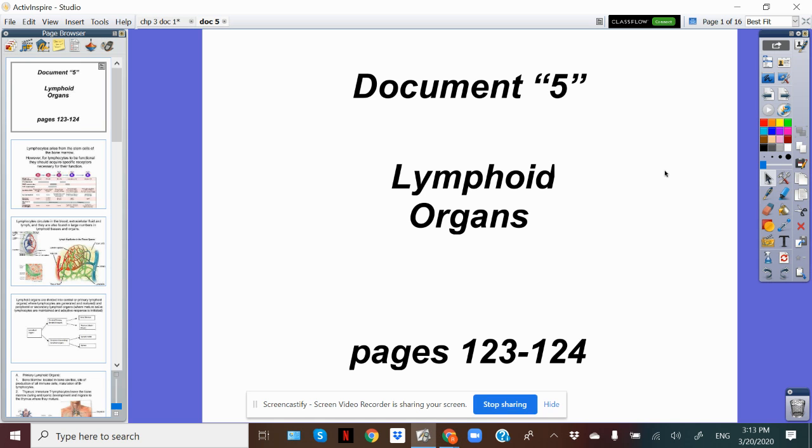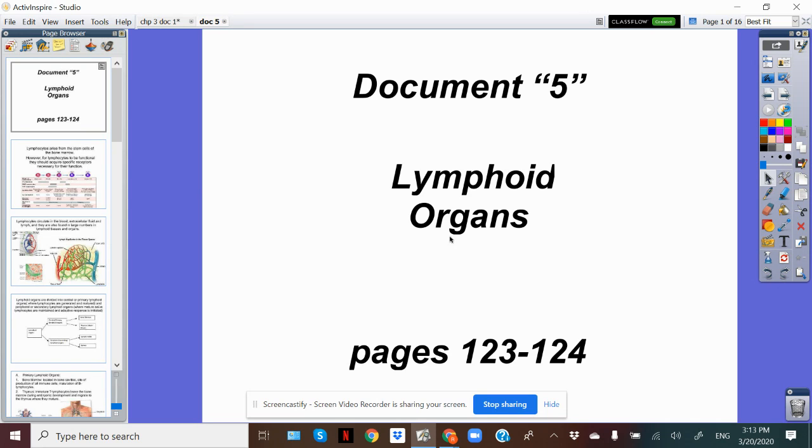Today we are going to talk about document 5, which is about lymphoid organs. As we have said before, the effectors of the immune system are the immune cells or the leukocytes in general, the white blood cells that are found everywhere. They are found in the blood, in the lymph, in the extracellular fluid or interstitial fluid, which is the fluid between cells and tissues and organs, in order to circulate everywhere in the body and provide protection for the whole